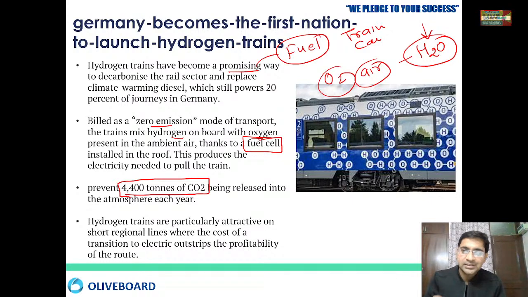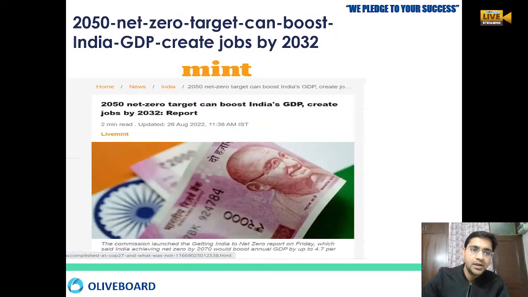Hydrogen trains are very important for the short regional lines, and the cost of transition will outstrip the profitability if you are running the hydrogen train for a longer route. So there will be a good amount of cost coming. But if you are running the hydrogen train for a shorter route, there will be less cost and more profitability. Okay, so this is the important thing that we wanted to discuss about the hydrogen train. Now, the next news is this.